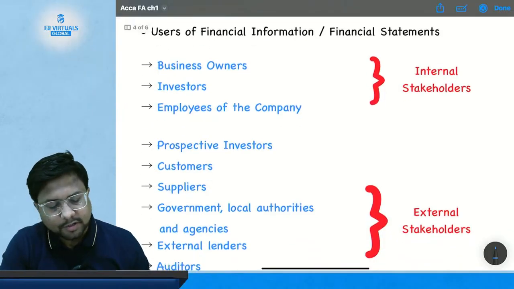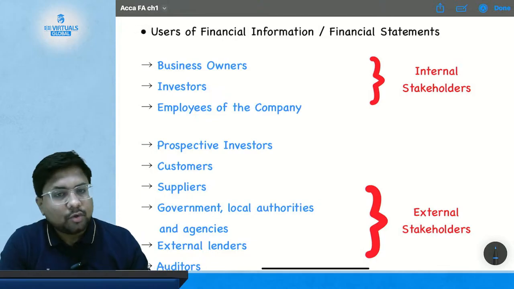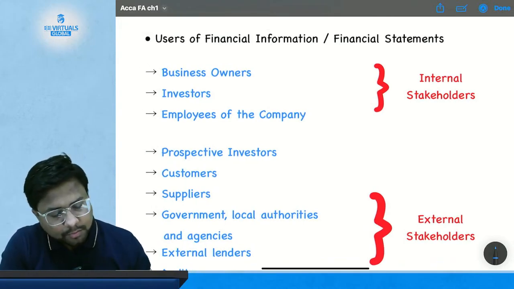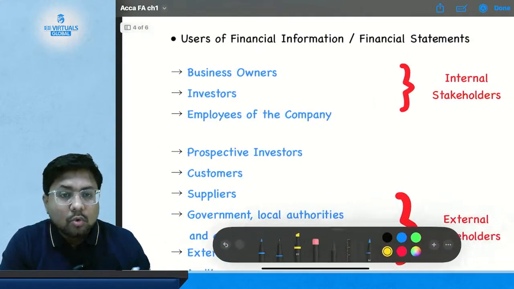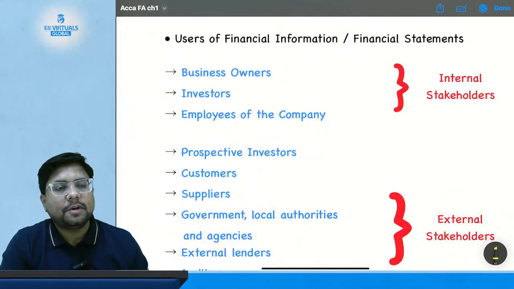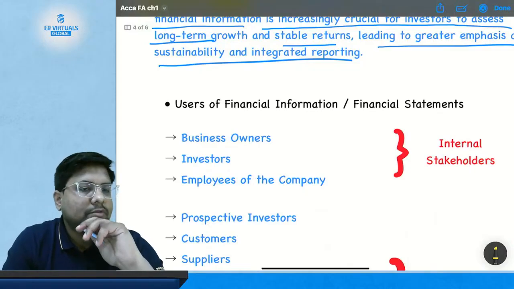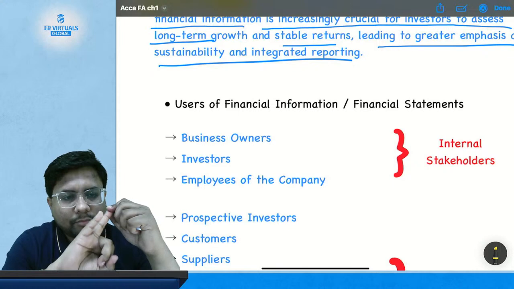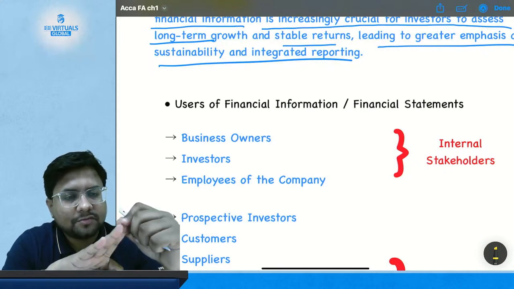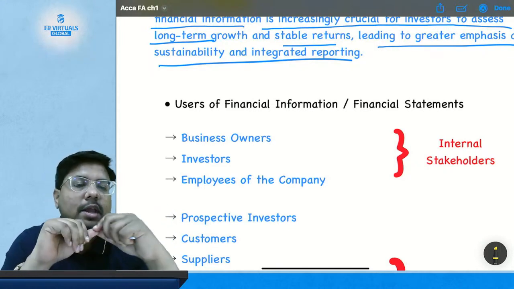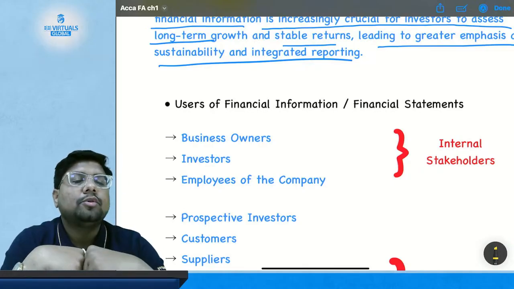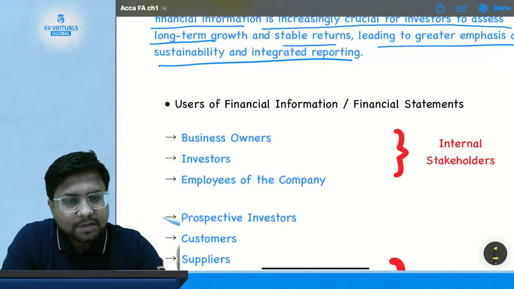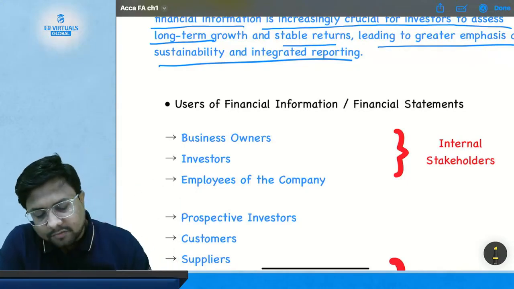Okay, so now we start with the next topic, that is users of financial information and financial statements. So in this topic we are going to learn who are the users of financial statements. We have studied what a financial statement is. A financial statement consists of the statement of financial position, statement of profit or loss, statement of cash flow, statement of changes in equity and non-financial report. Now we are going to study who is going to use this information, either in financial statement form or in financial information form.